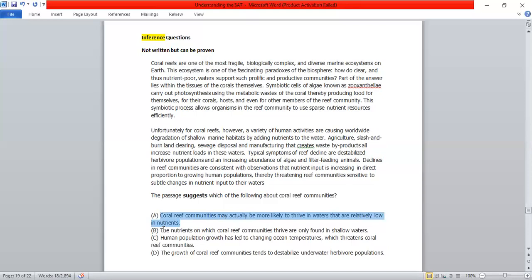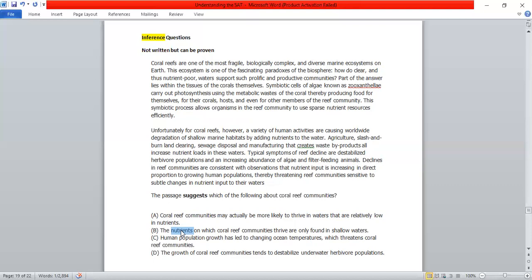Next one. The nutrient on which coral reef community thrive are found in shallow water. Now, for people who are a little bit wanting to choose this option because of shallow waters, and we had the shallow water thing over here also, observe this. It says that the coral reef thrives on what? On the nutrients. But what did I say earlier? The first paragraph said earlier that they thrive on the water that is nutrient poor, not the water which has nutrients. So you see how SAT is playing with your mind.